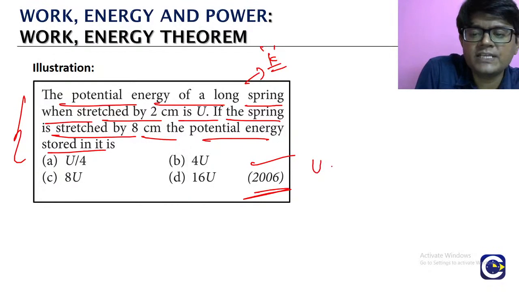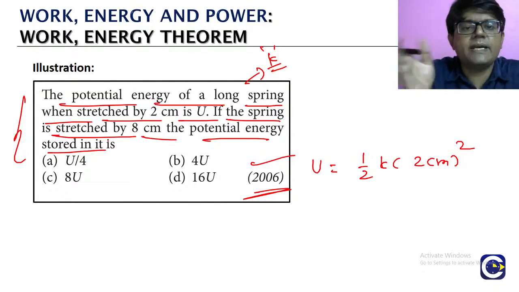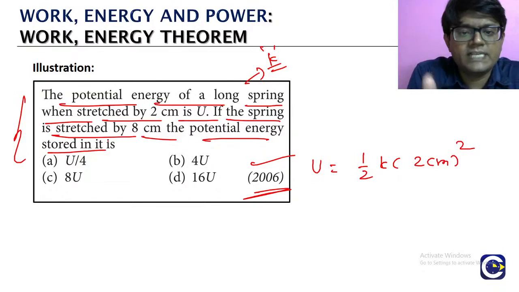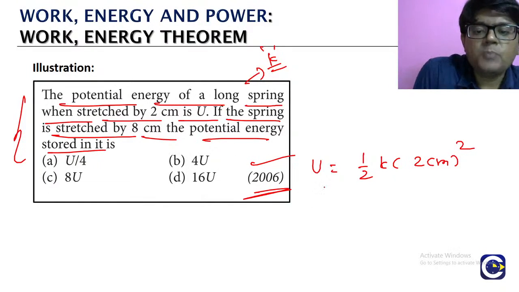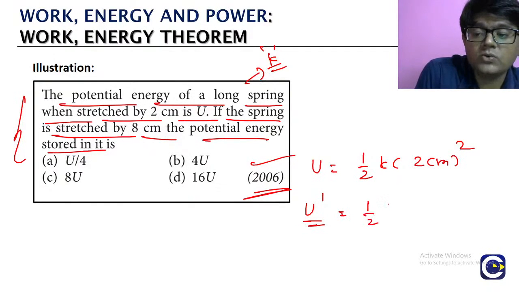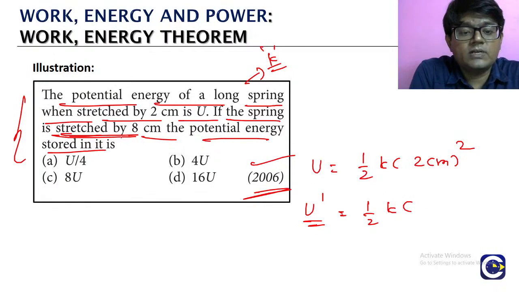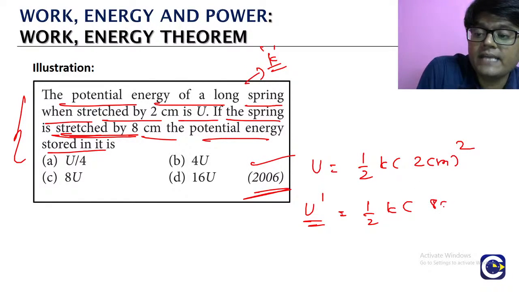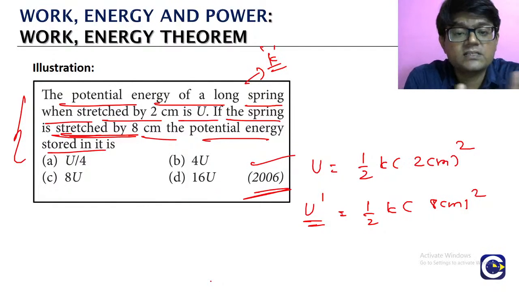Now the initial potential energy is U. U is half into k into the elongation, which is 2 centimeter, so 2 centimeter square. The final potential energy, let us call it U dash, is half into k into the stretch, which is 8 centimeter, so 8 centimeter square. Initially we have a stretch of 2 centimeter; in the second case the stretch is 8 centimeter.